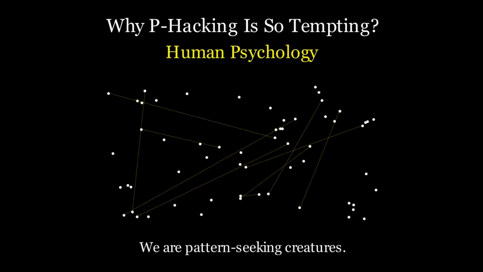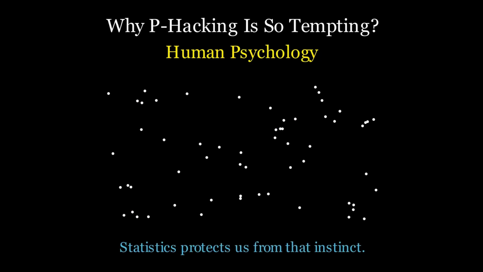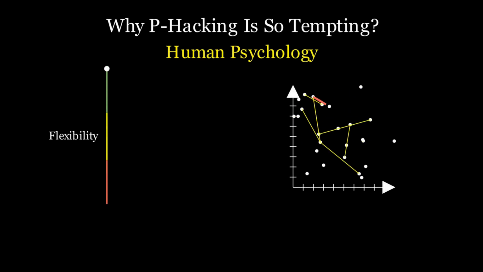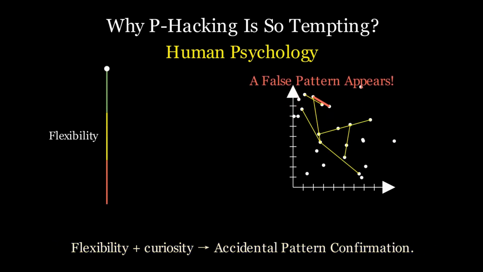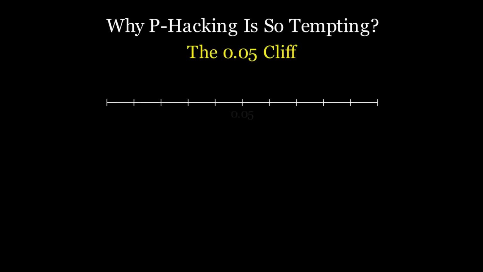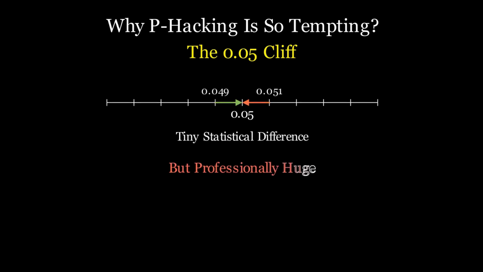We naturally see structure in noise. Statistics exist partly to protect us from that instinct. But when flexibility meets curiosity, false positives can slip through. Fourth, the 0.05 cliff. The difference between 0.049 and 0.051 is tiny, but professionally it can feel enormous. That sharp boundary encourages threshold chasing.